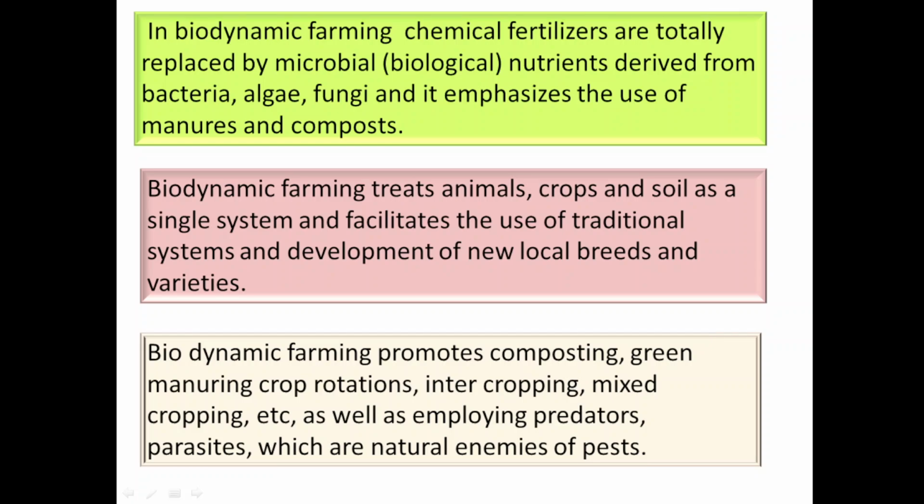Biodynamic farming treats animals, crops and soil as a single system, and it facilitates the use of the traditional system. The traditional system is used in biodynamic agriculture, and at the same time there will be development of new local breeds and varieties. Biodynamic farming promotes composting.